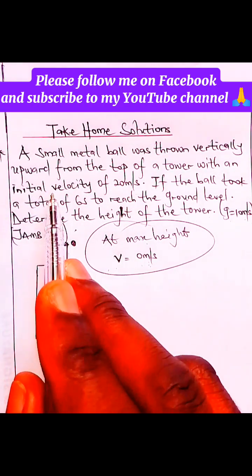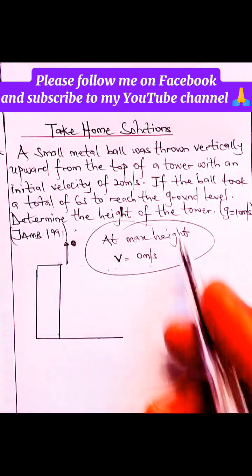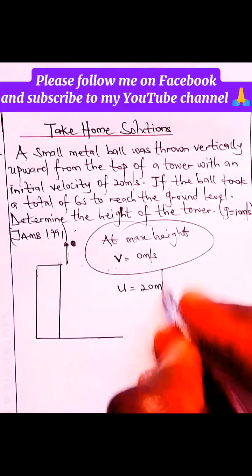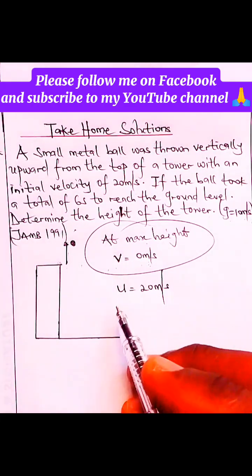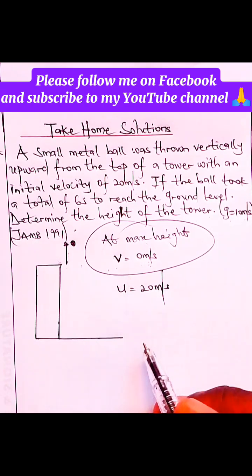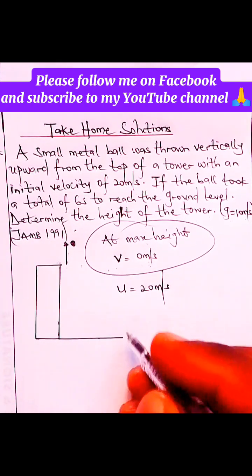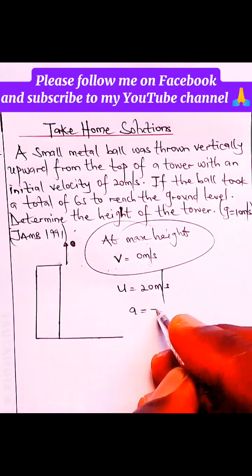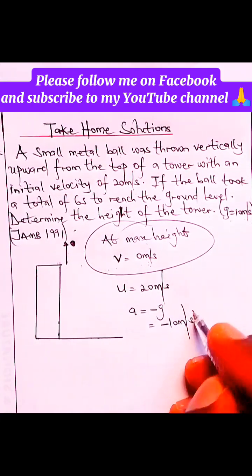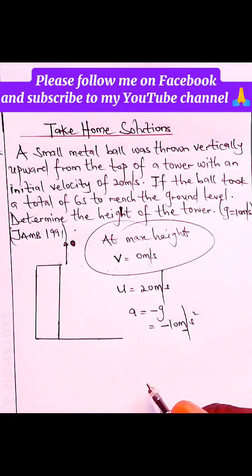For this problem, the body was projected with an initial speed of 20 meters per second. Now, don't forget what we said in the previous exposition: if an object is rising, that is, flying against gravity, acceleration due to gravity will be negative. That will be minus 10 meters per second squared. That was stated in the previous exposition.